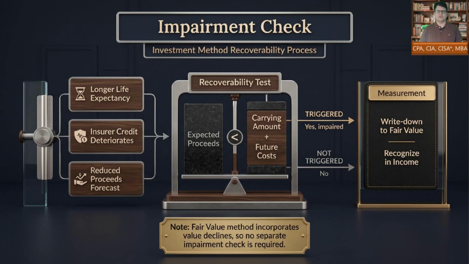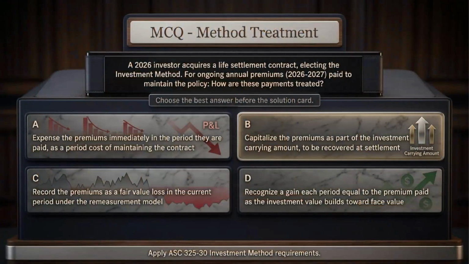The test considers whether expected proceeds will recover the carrying amount plus future premiums and direct costs. If recovery is not expected, the investment is written down to fair value and the write down is recognized in income. Under the fair value method, a separate impairment test is not needed because fair value remeasurement already captures value declines. Now choose your answer.